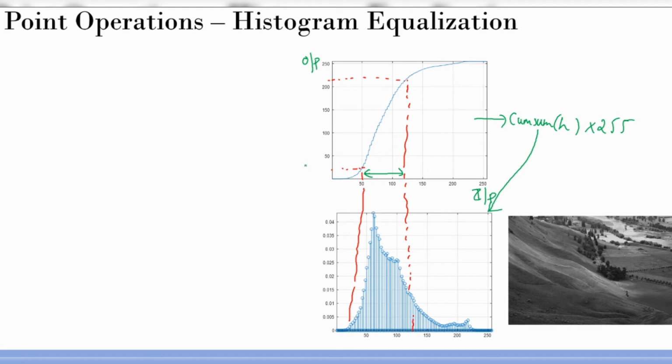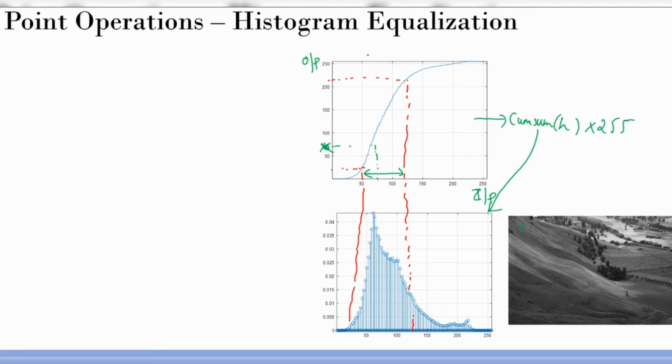So how does it work? You go inside this image, you take each pixel, you find the intensity of that pixel, you come back to this curve and then map it to a corresponding intensity at the output. So let's say this spot I'm taking, this guy has a value of 64. I'll take 64 from here, and then it maps to some value here. That is what you are going to do. Essentially what happens here is a smaller range of intensity, which was having the majority of the distribution, gets mapped to a bigger range here.